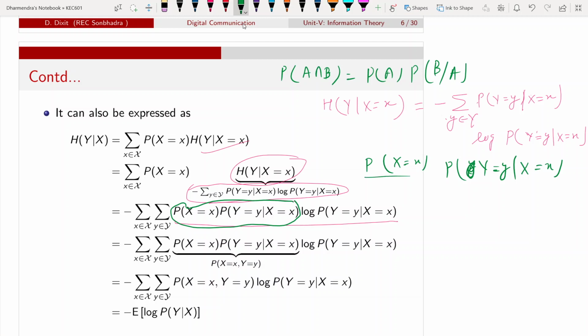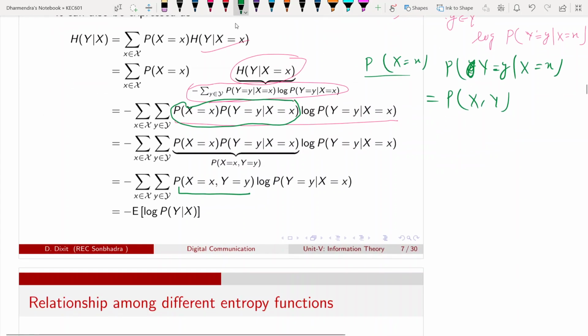So similarly, we can write this as a joint probability of x comma y. So you have substituted this. So now it can be written as minus the expectation of log of the conditional probability of y given x.